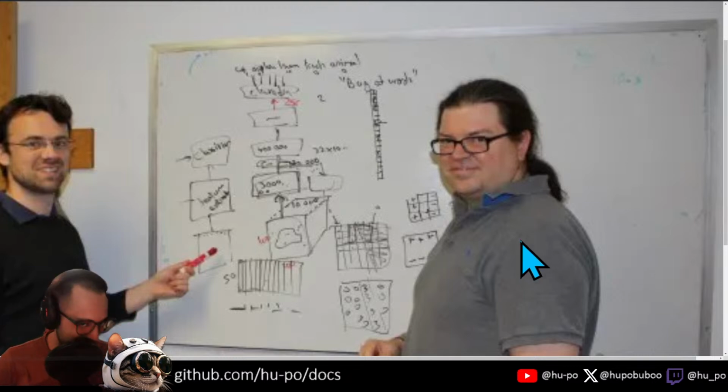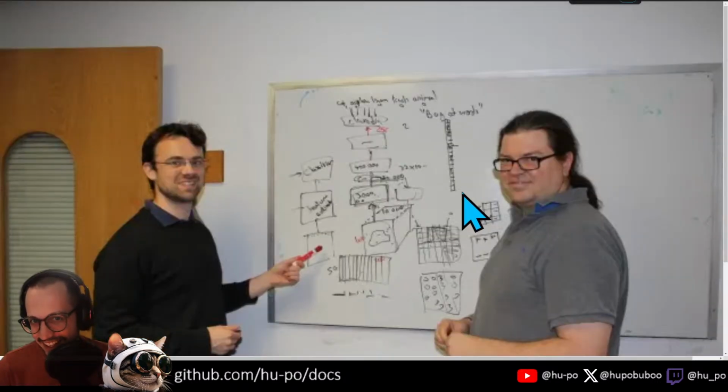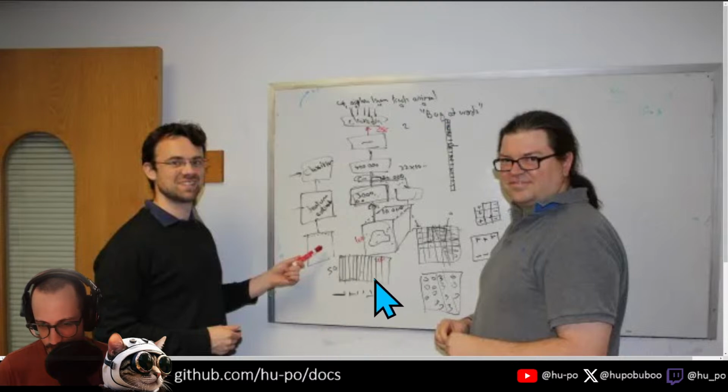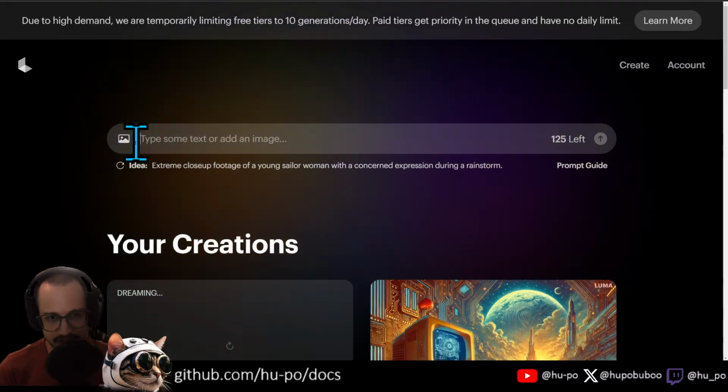Oh my god, dude. You see, he's got bag of words. He's describing the feature vector once you go past. This is probably a bunch of convnet layers, if I had to guess. Something, something, something animal. Then here, bag of words. Here you got 50. And then whatever this is, like a bunch of lines. This gotta be old school. Let's copy this image. Let's put it in the dream machine.